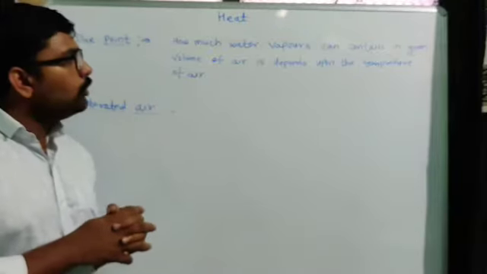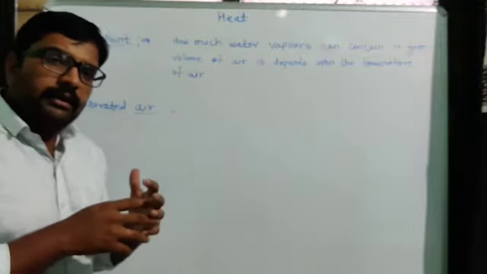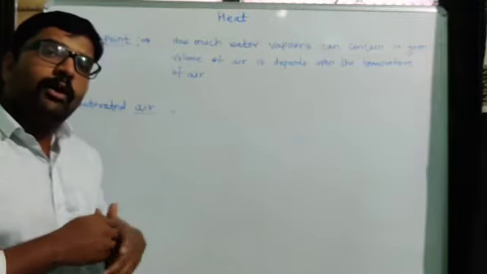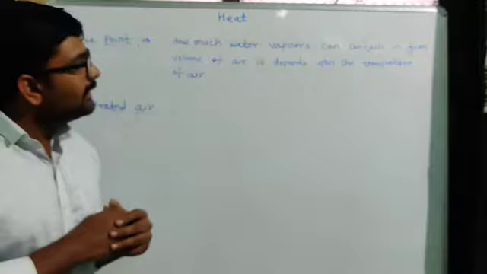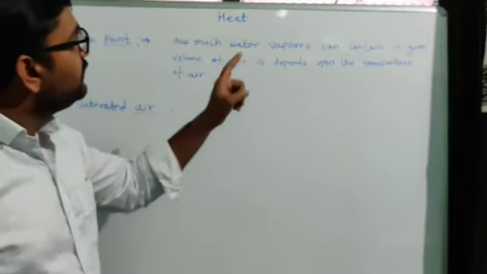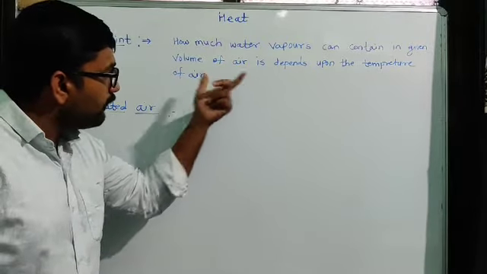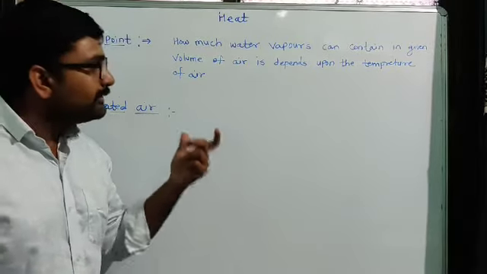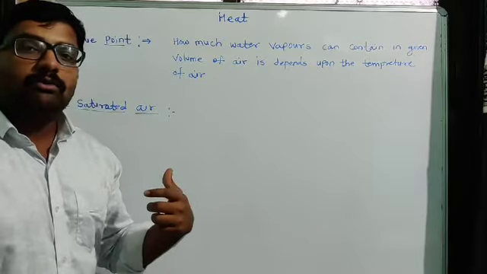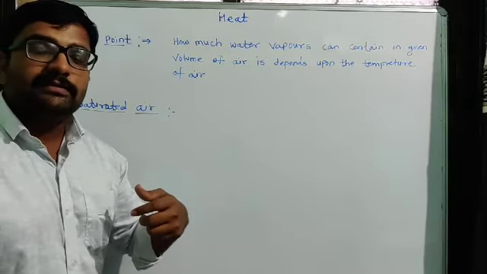How much water vapor a given volume of air can contain depends on the temperature of air. That is one important factor we have to know, that affects the amount of water vapor in the surrounding air.